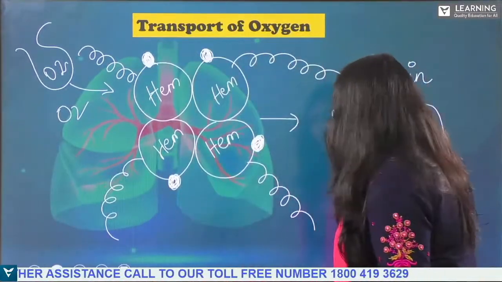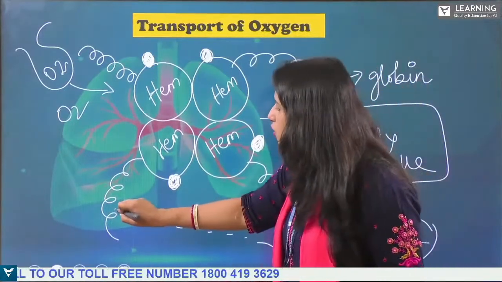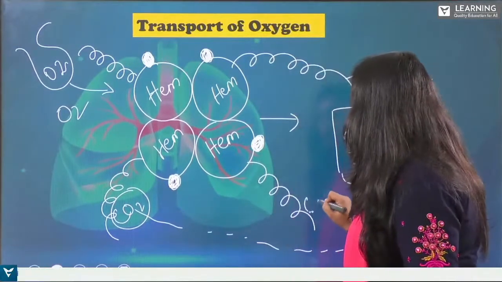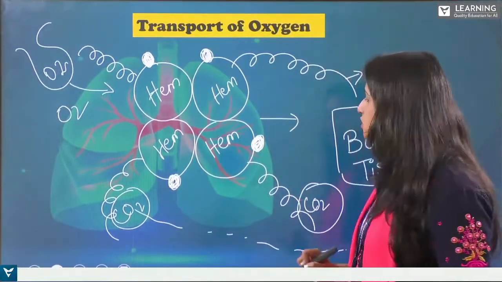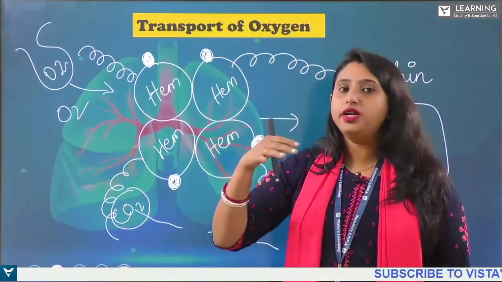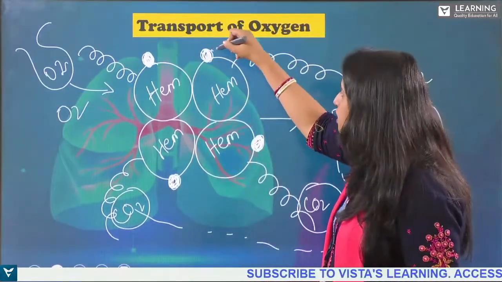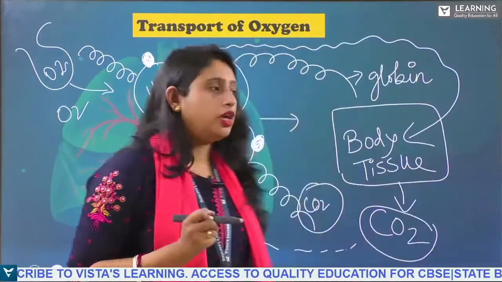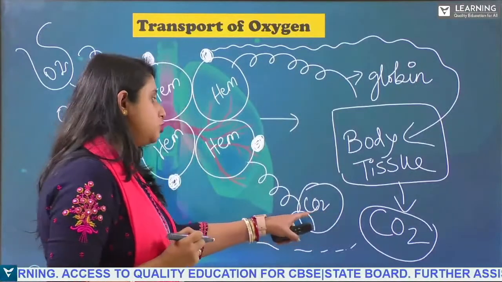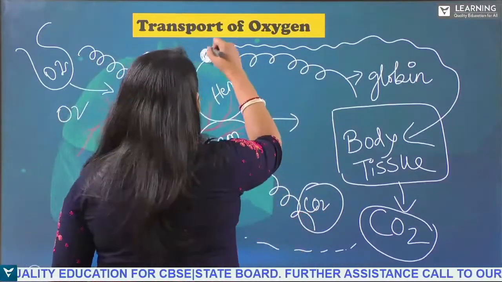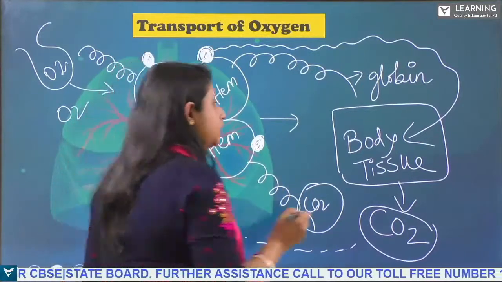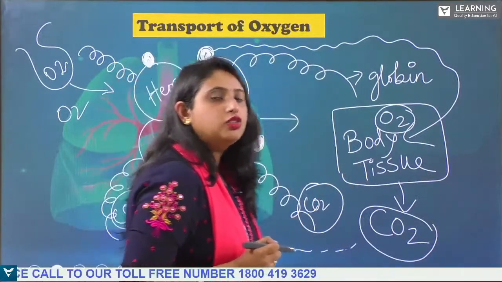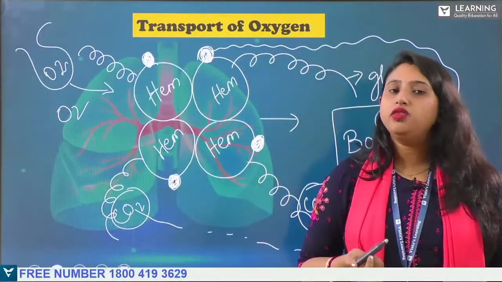Now, this carbon dioxide has the capacity to go and bind with this globin chain. As soon as the carbon dioxide binds to the globin chain, it will be releasing the oxygen, and the oxygen will be released to the body tissue and reach the body tissue. Is that clear? So this is how the oxygen is binding with the hemoglobin.